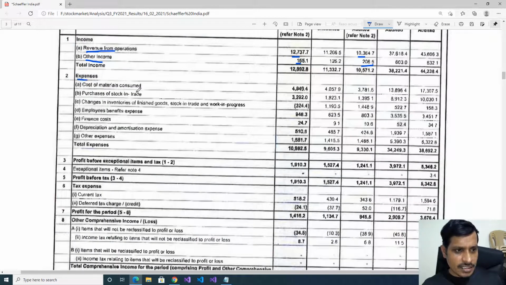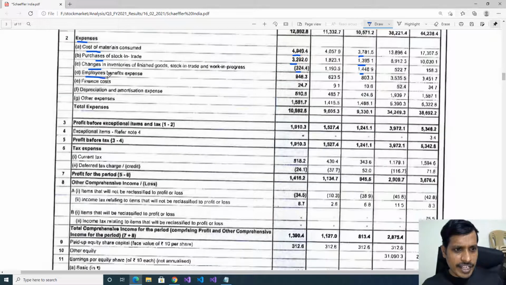Later expenses. Cost of material consumed. Previous year 378 crores. This year 494 crores. Later purchase of stock in trade. Previous year 139 crores. This year 329 crores. Later change in inventories. Previous year 144 crores spent. This year 32 crores credited.